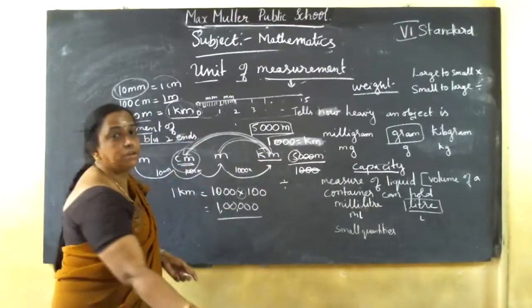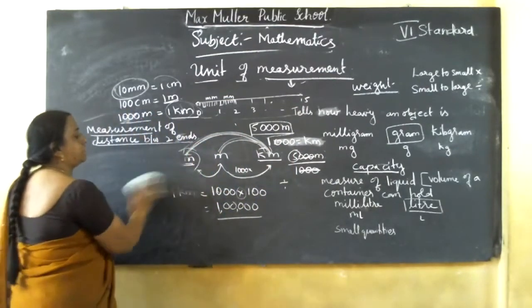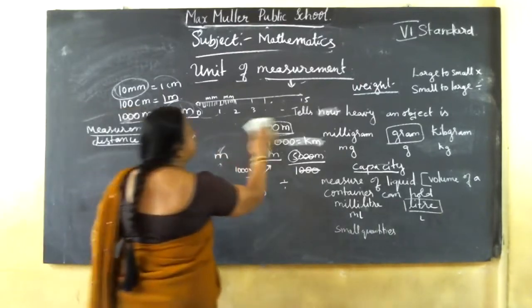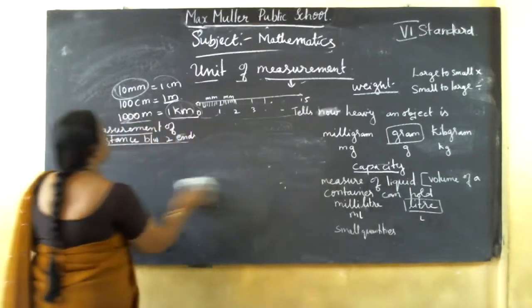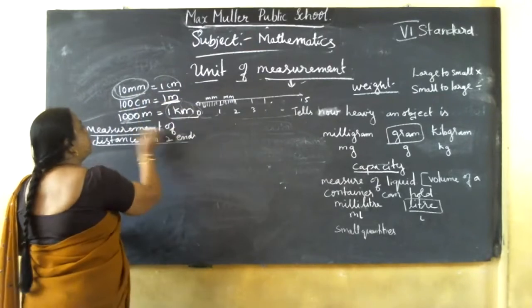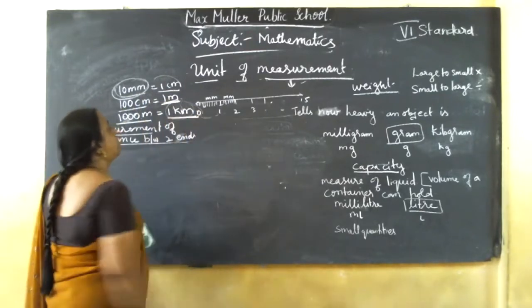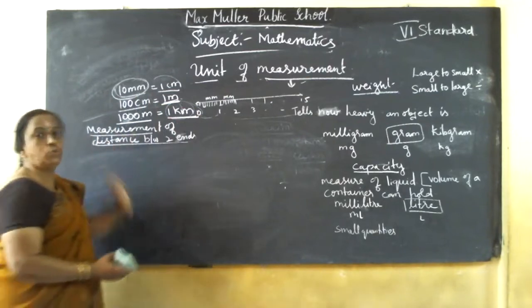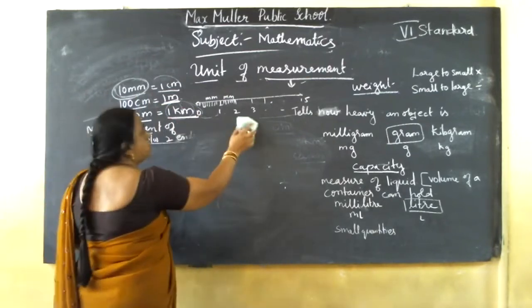Again, while solving the exercise questions, I'll explain how to convert. Now, just understand what is length, units of length. This one you should remember: 10 mm equal to 1 centimeter, 100 centimeters equal to 1 meter, 1000 meters equal to 1 kilometer. So, length is the measurement of distance between two ends. Got it about length. Now, we'll go for weight.